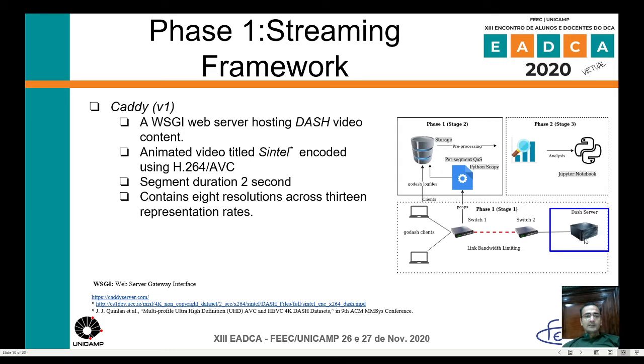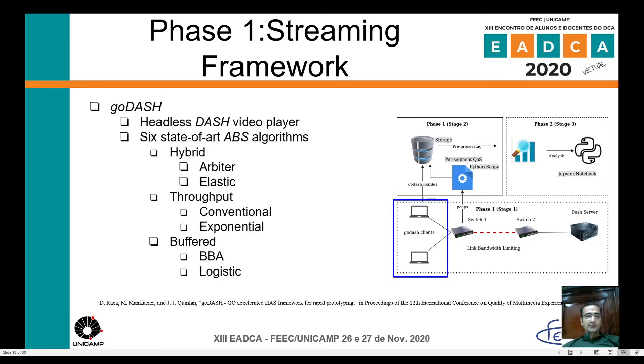We use an animated video encoded using H.264. The segment duration is 2 seconds, and each resolution is covered across 30 representation rates.